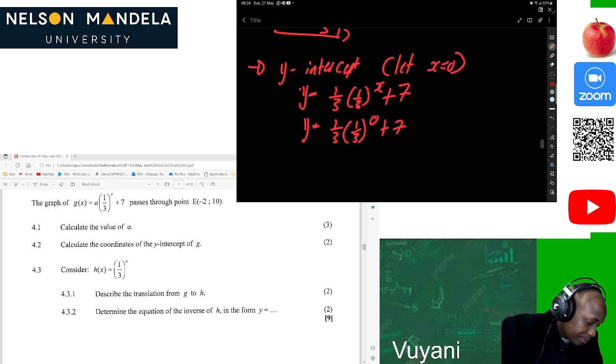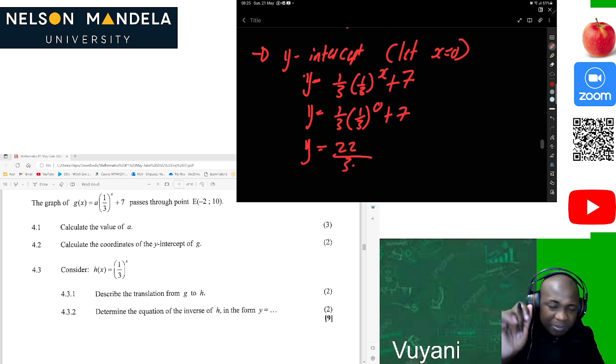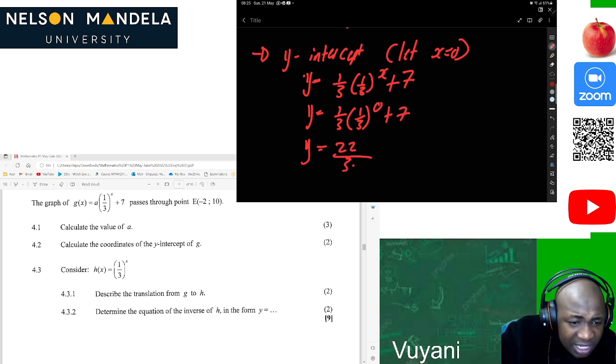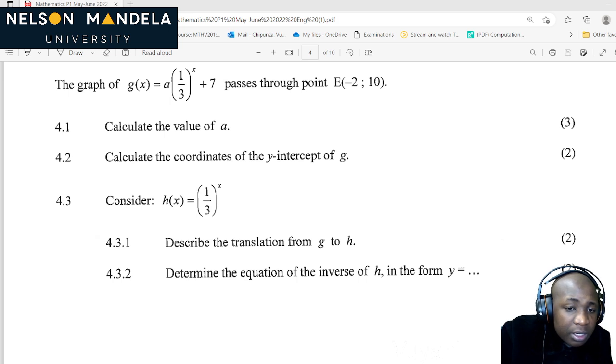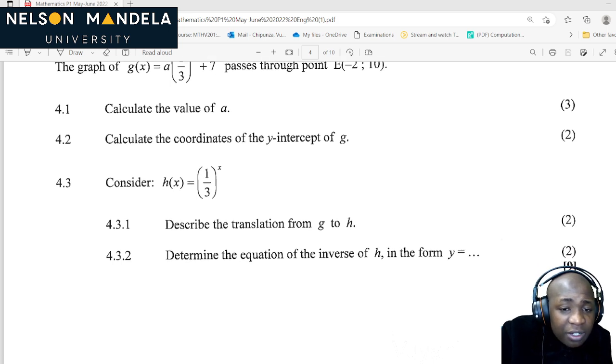Of course, (1/3)^0 will be 1. Then we use our calculator. 1/3 plus 7. That's 22/3. Why do I sense that we should plot this graph at the earlier stage? Let's just proceed. It's fine. This is straightforward. For the y-intercept we let x to be 0.